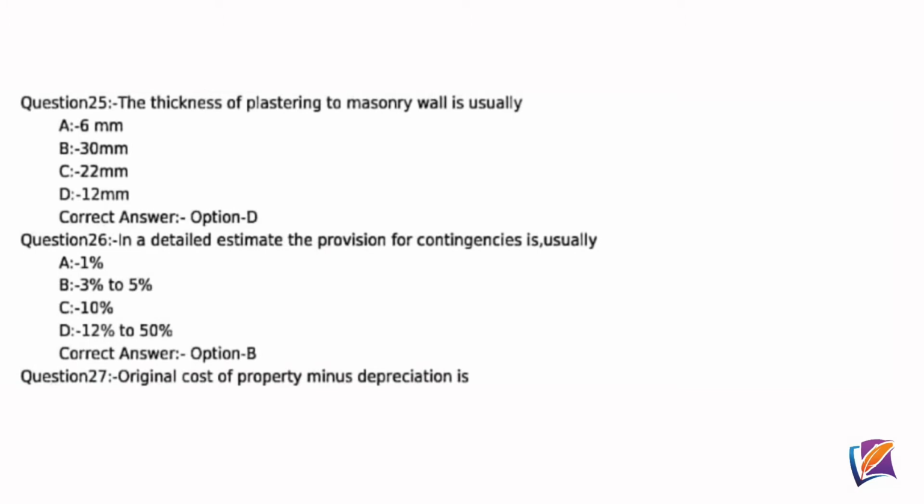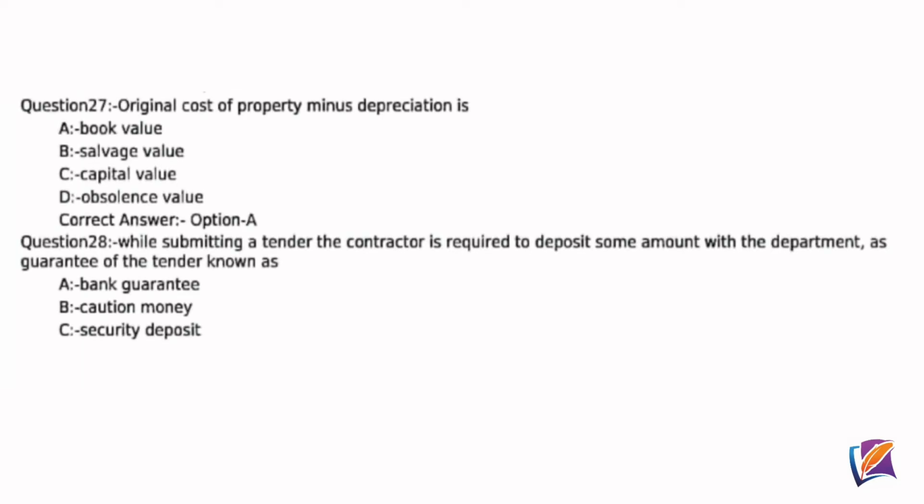Question 25. The thickness of plastering to masonry wall is usually? Correct answer option D, 12 mm. Question 26. In a detailed estimate, the provision for contingencies is usually? Correct answer option B, 3% to 5%. Question 27. Original cost of property minus depreciation is? Correct answer option A, book value.